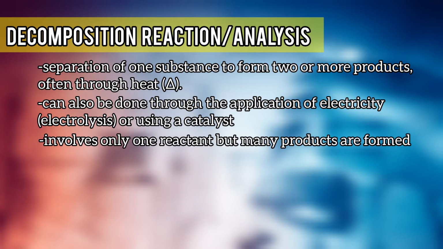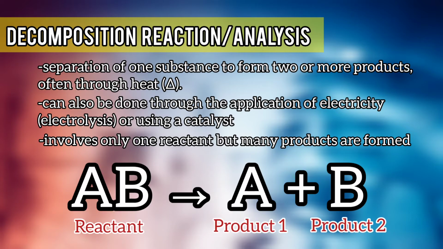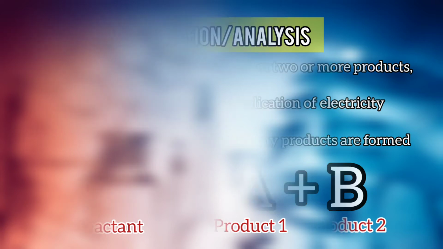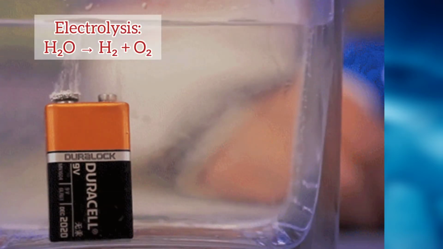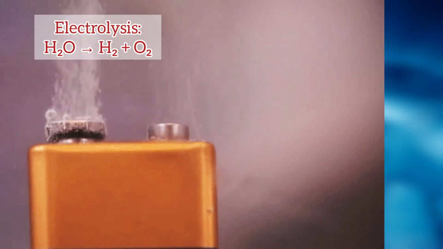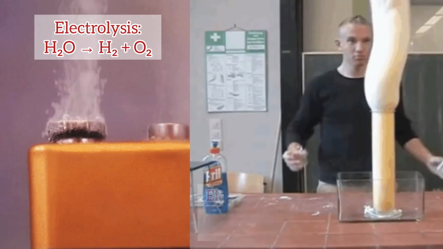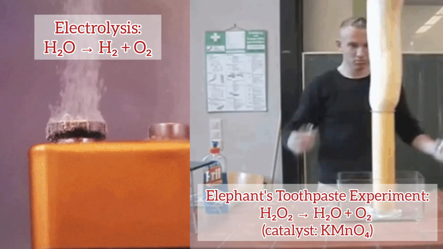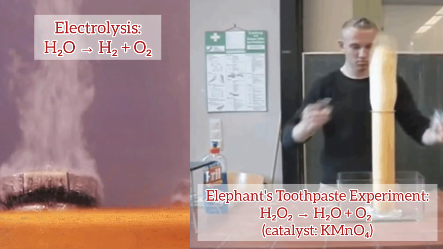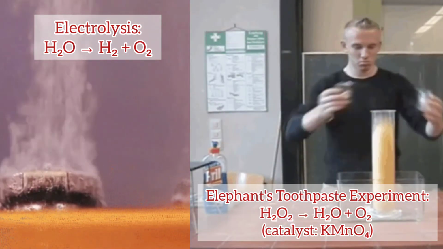Essentially, there is only one reactant, but there are many products in this type of reaction. This reaction follows the format, AB will yield A and B, where AB is the only reactant and is considered as one body, while A and B are the products which are separate from each other. Applying electricity to water to form hydrogen and oxygen gases, also known as electrolysis, and decomposition of hydrogen peroxide by using potassium permanganate as a catalyst to form water and oxygen gas, are examples of this reaction.